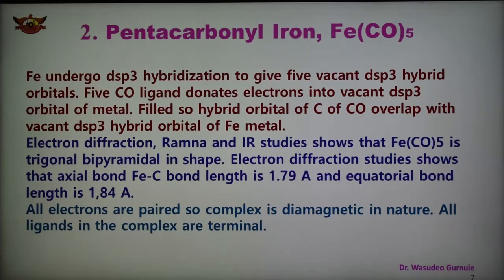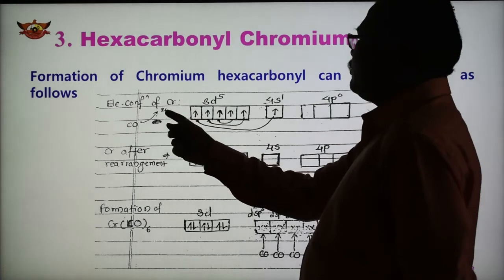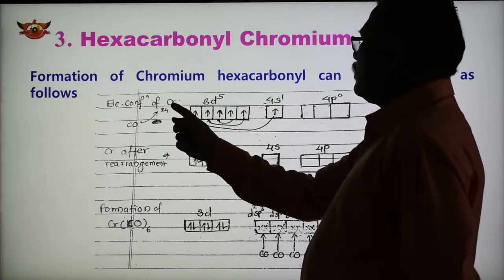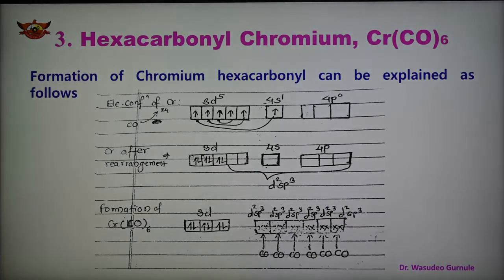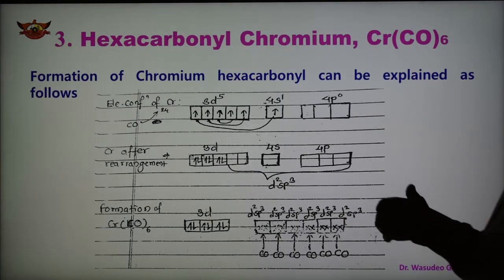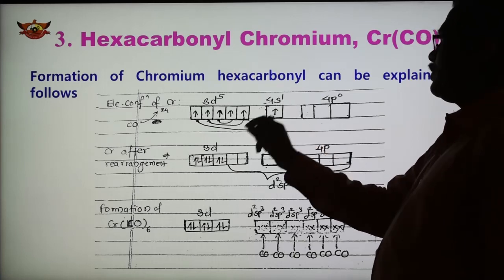And third example of the mononuclear metal carbonyl is hexacarbonyl chromium. And again, formation of this hexacarbonyl chromium can be explained as shown here in this diagram. As we know, chromium has atomic number 24. So configuration is argon 3d5 4s1. So stable configuration is 3d5 4s1 in the ground state.